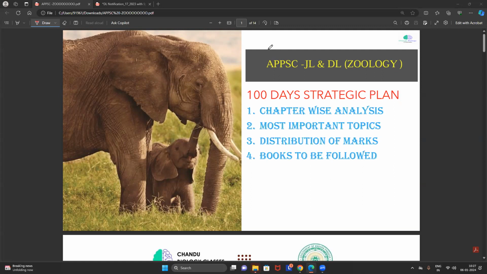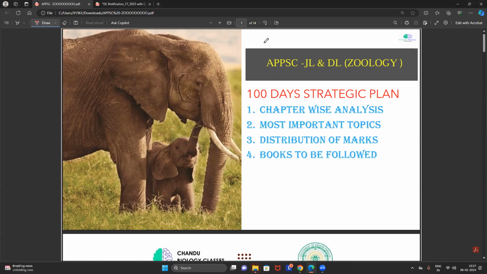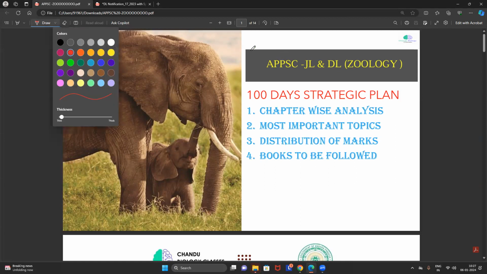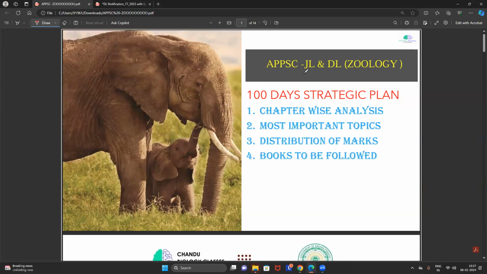Finally, the JL and DL notification has been out. And we know that in JL we are having very limited posts, that is one post in both botany and zoology. But in DL we are having 19 posts in botany as well as zoology also.